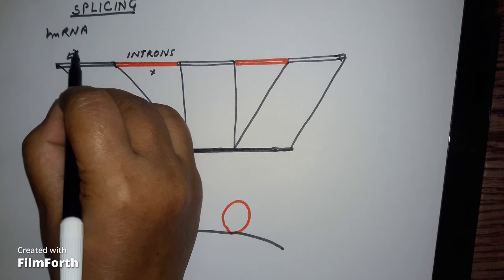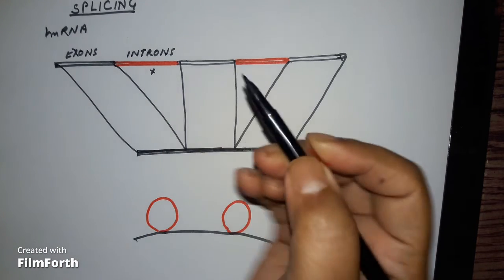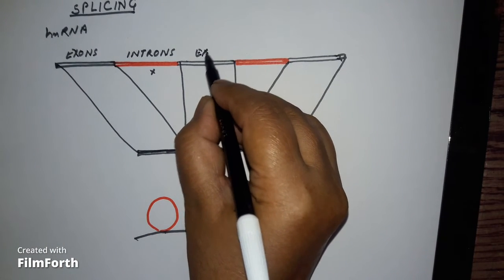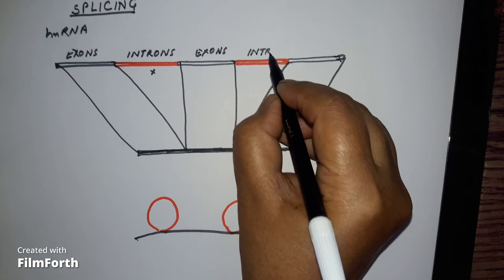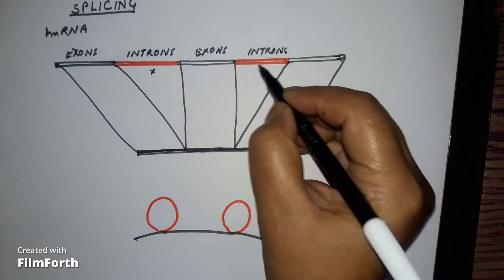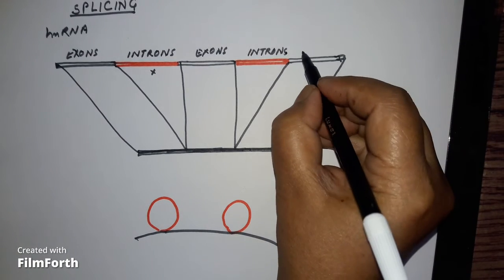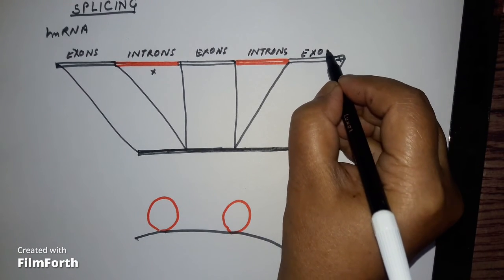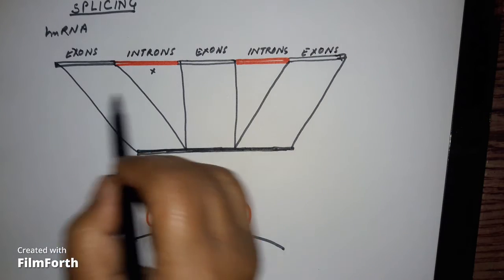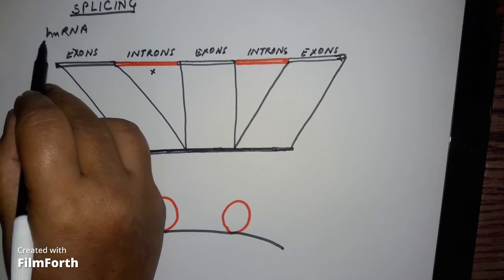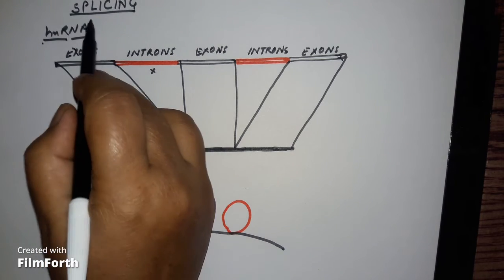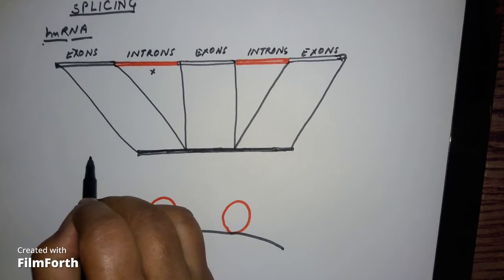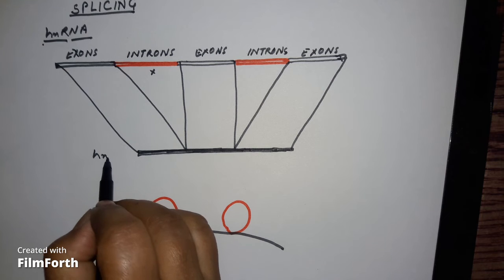Exons are the portions which are coding for the proteins. Exons will be used, whereas introns need to be removed. These are non-coding portions of the gene. So this heteronuclear RNA, hnRNA, will be cut or spliced to produce another RNA.